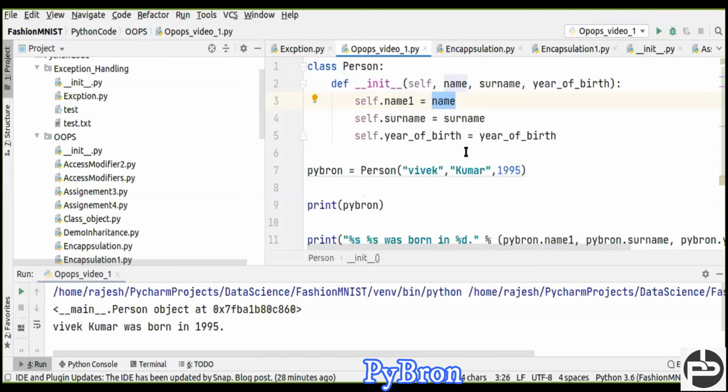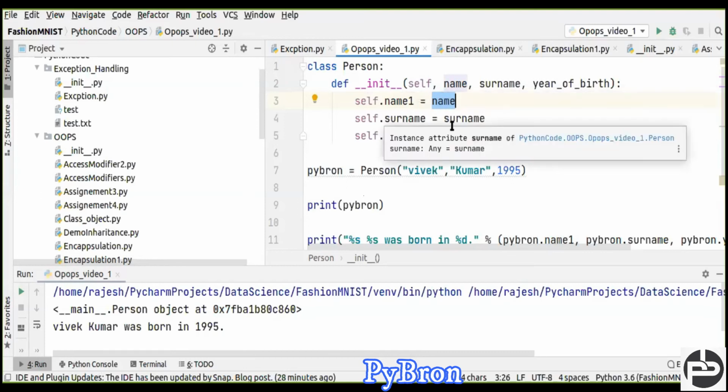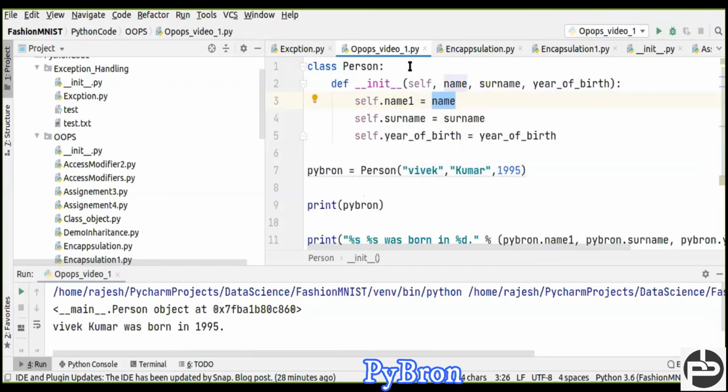So every time we have to create a different name with this method signature? No, it's not like that. You can give the same name also, like in Java, where we do the same thing with the help of the this keyword, right? Similarly, we can do the same thing here also. I'll show you in a while. Just call their name and surname, year of birth. Don't worry about that.